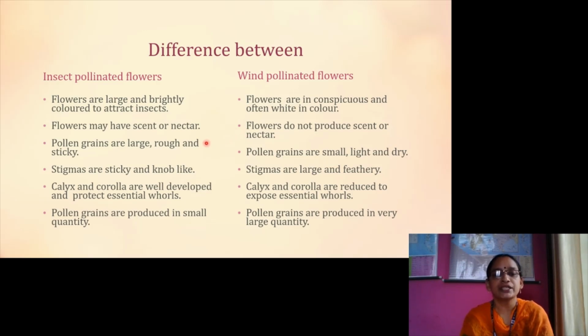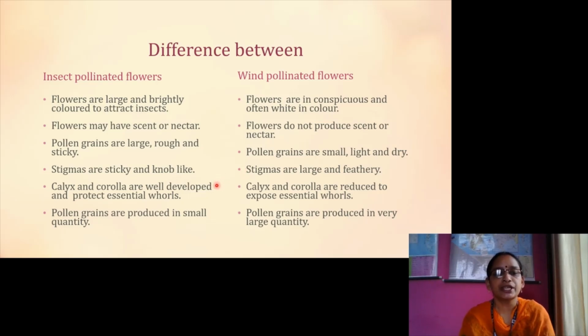In the case of insect pollinated flowers, pollen grains are large, rough and sticky. In the case of wind pollinated flowers, pollen grains are small, light and dry. In insect pollinated flowers, the stigmas are sticky and knob-like. In wind pollinated flowers, the stigmas are large and feathery.